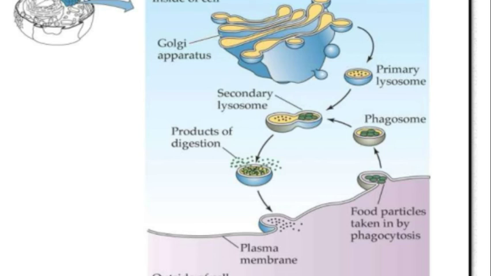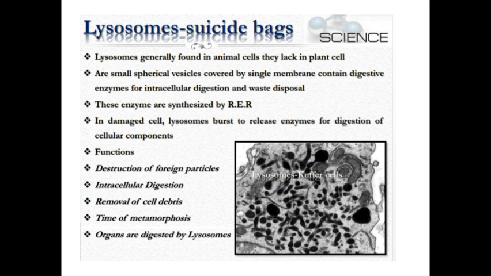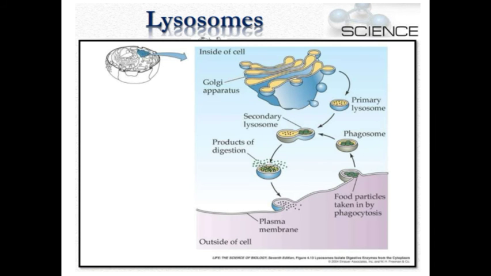There it releases the digestive enzymes, and after digestion, the waste products are excreted out through the plasma membrane.